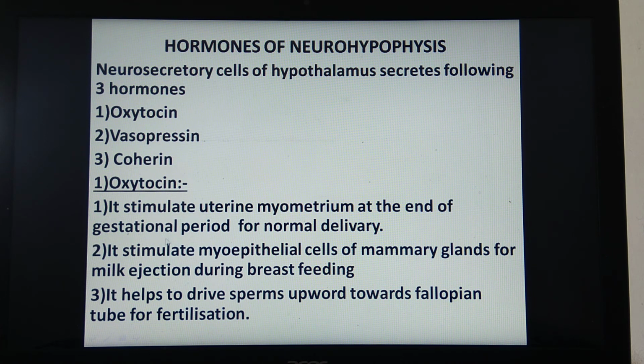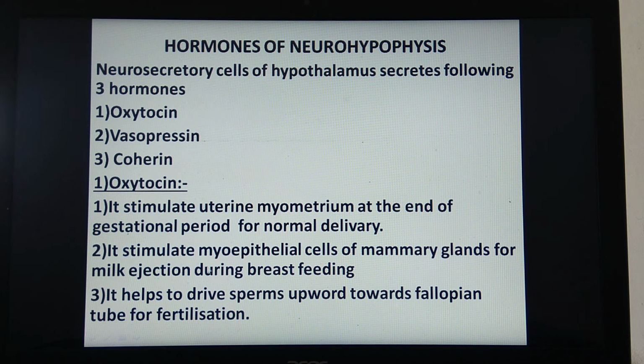What's the meaning of gestational period? Gestational period is the completion of the period of pregnancy, and once the embryo is completely matured, this oxytocin is secreted, which stimulates the uterine myometrium. Uterine means uterus. So the muscles of the uterus show strong contraction and relaxation, and that helps in normal delivery, which is called parturition.